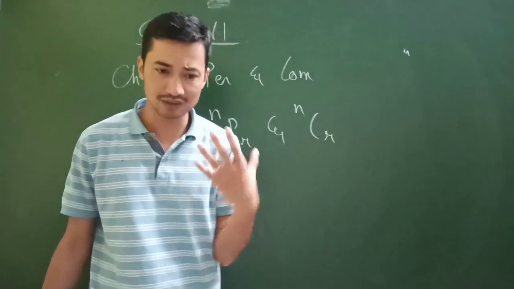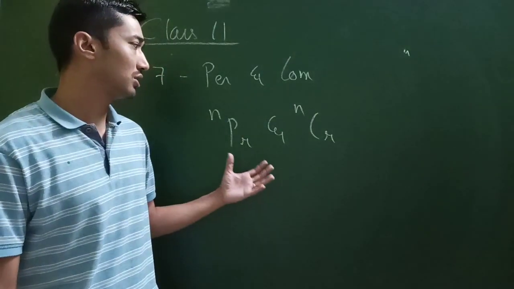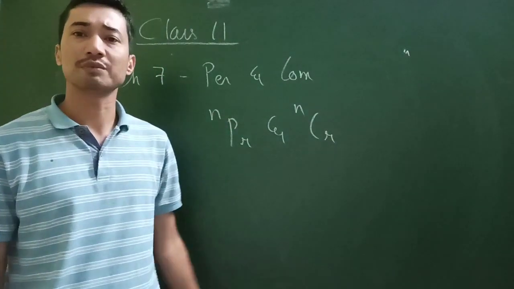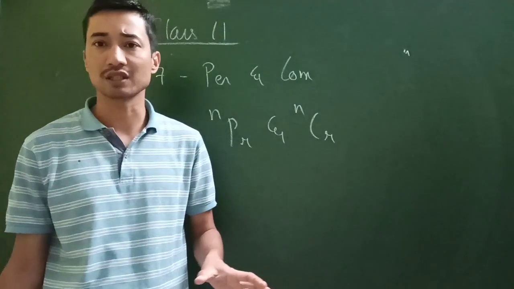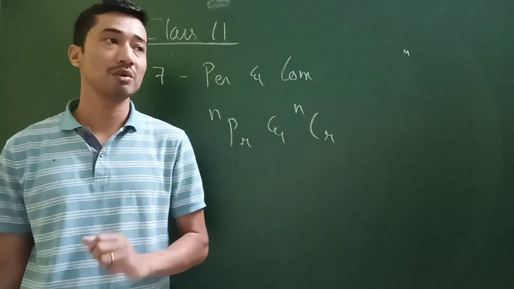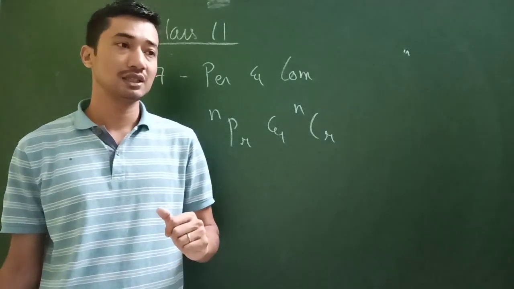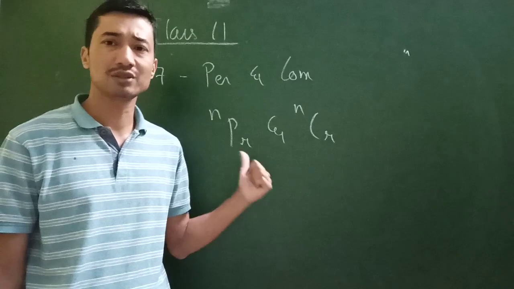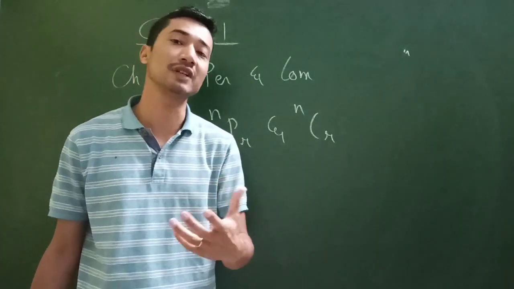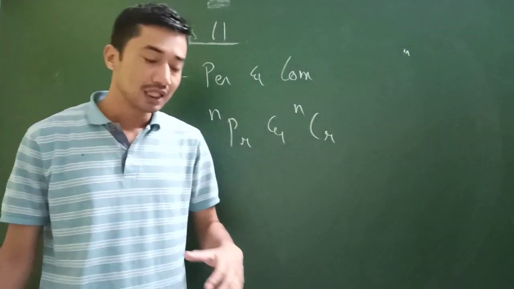So I would rather advise you to study this chapter. Maybe not from the examination point of view, but don't ignore the chapter completely, because there are word problems also, and this is a very practical chapter. That would be my advice, but of course that depends on you.